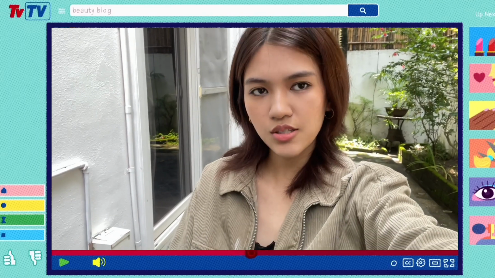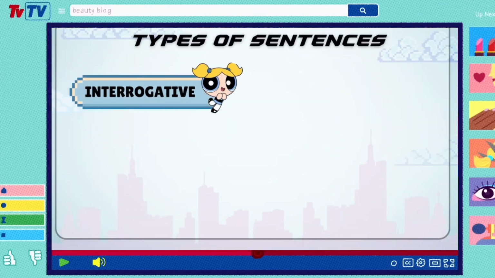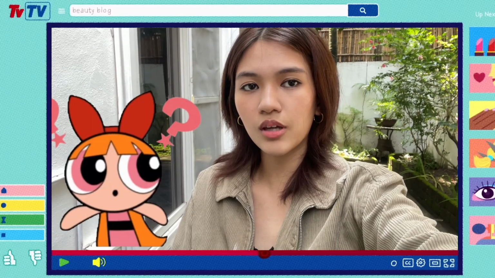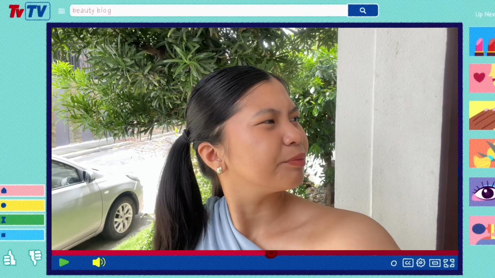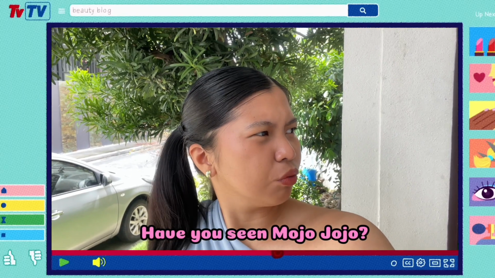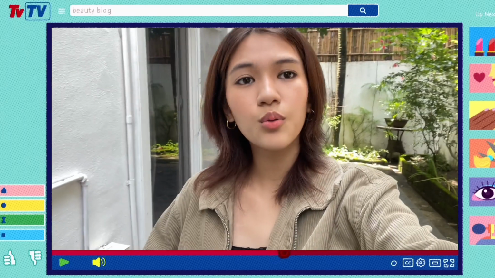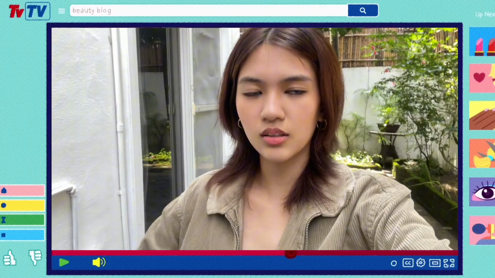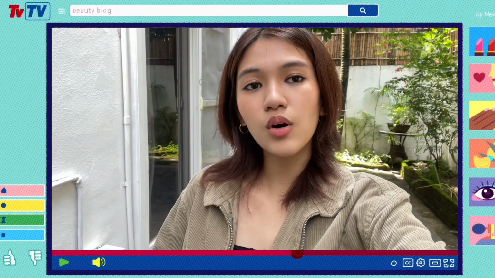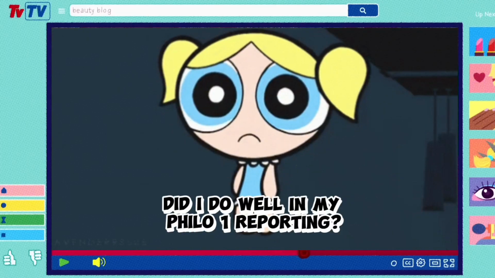There are 5 different kinds of it. The first one is the interrogative one. This is usually used when you ask questions such as, "Hey, have you seen Mojo Jojo?" "No, I haven't." Well, that was a correct way of using it. Anyway, let's move on to more examples of it.